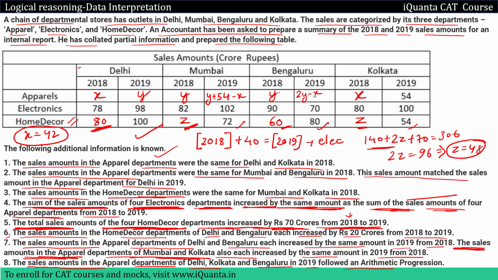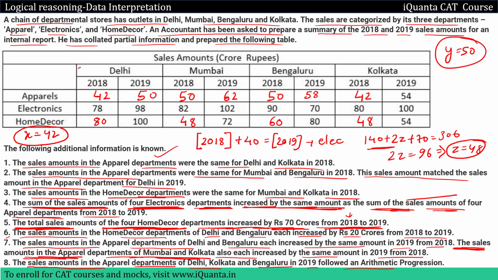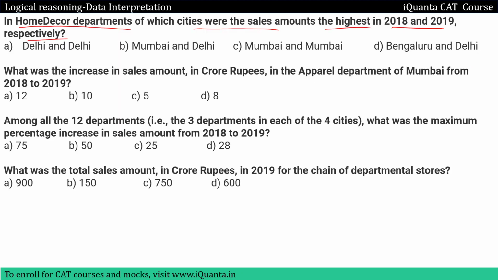Let me put the values of x, y, z in the table. Now since we have filled all the values in the table of x, y, z, we can easily answer the questions now. The first question is, in the home decor department of which cities were the sales amounts the highest in 2018 and 19 respectively? So home decor sales amount 18 and 19 highest. Home decor, last row, and 2018 highest is in Delhi, of course it is 80 if you check the data of 2018 for all the cities, and in 2019 as well it is highest in Delhi, 100. Others are 72, 80 and 54. So Delhi and Delhi in 2018-19, we'll answer Delhi and Delhi.